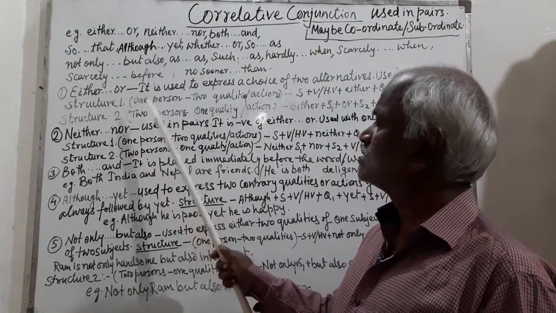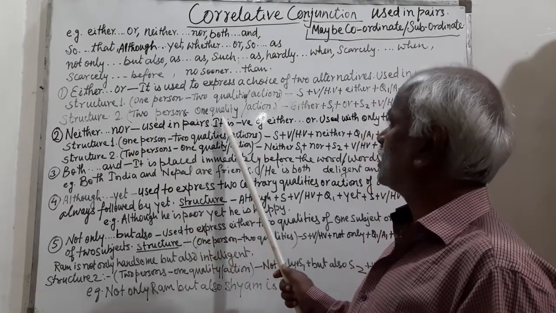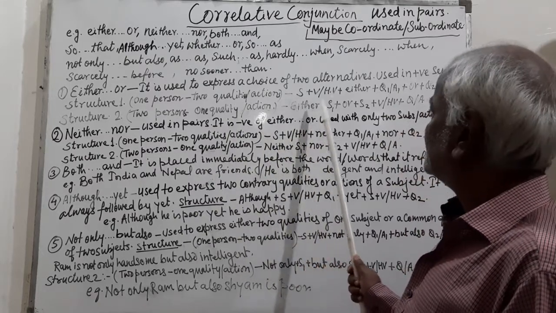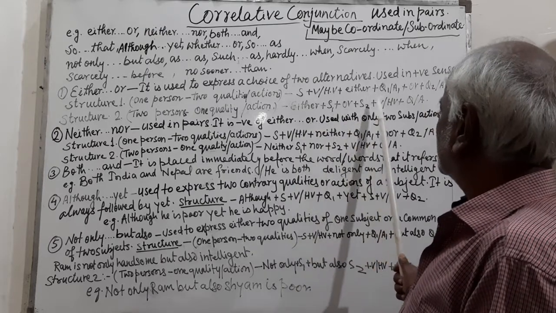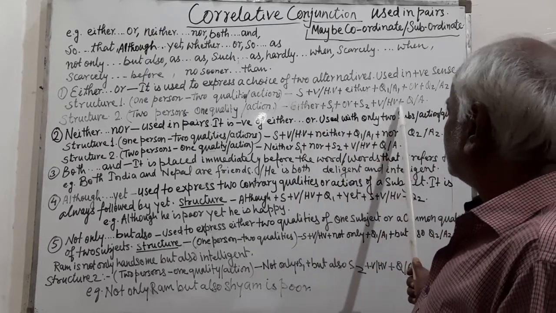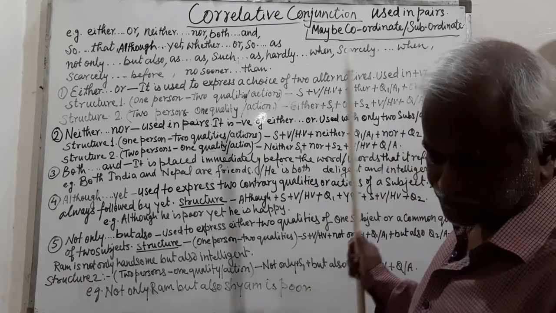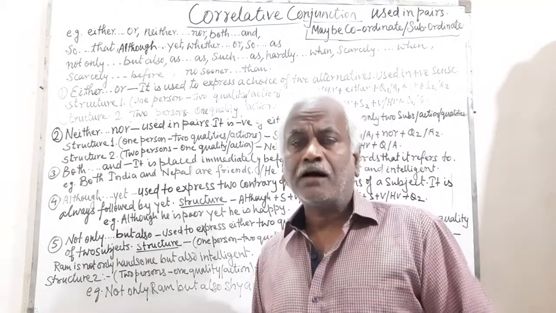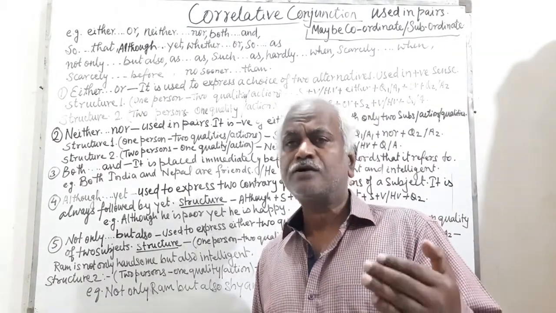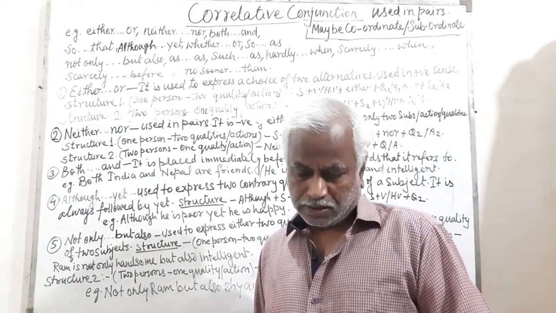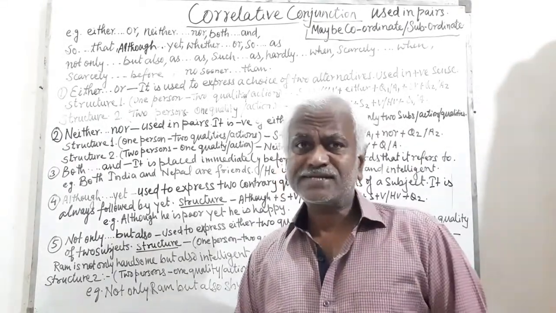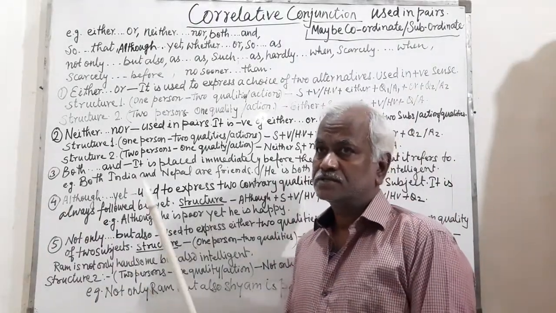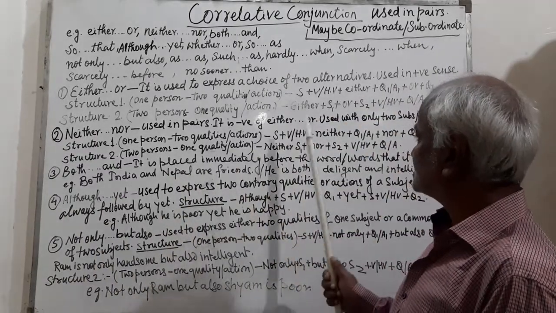Then structure 2, that means two persons and one quality or action. At the beginning comes either, then subject 1 or subject 2, then verb or helping verb, then quality or action. For example, either Ram or Shyam has broken the window. Mark here, in such cases, the verb always agrees with the second subject.